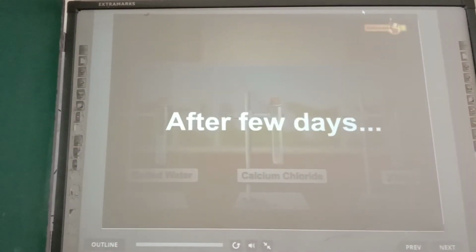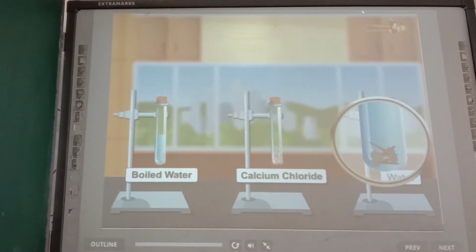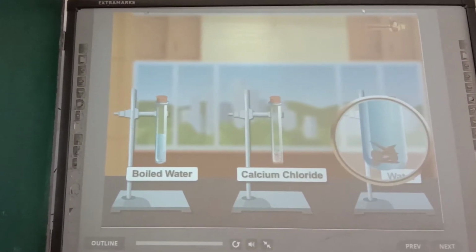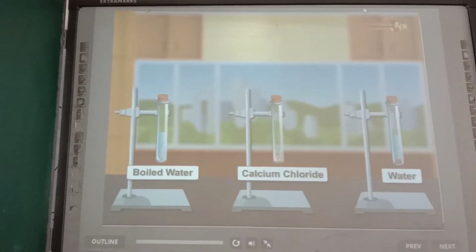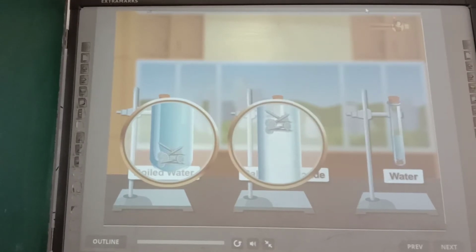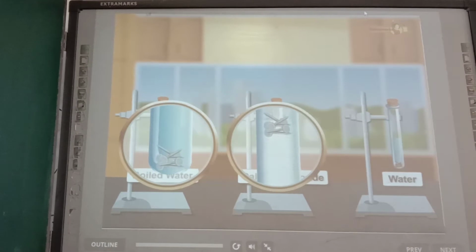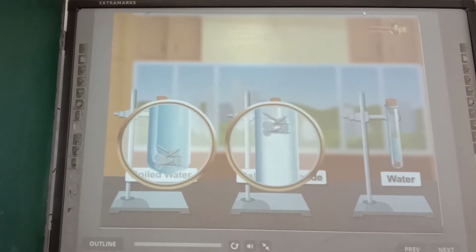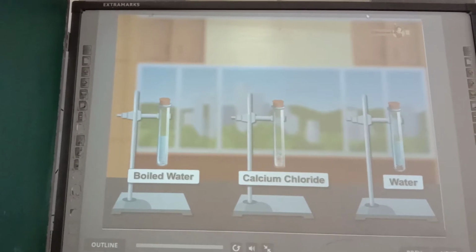After a few days, you will observe that the iron nails in the test tube filled with normal water are rusted because it has water and air both. The nails in the test tubes filled with boiled water and calcium chloride remain unaffected. It clearly demonstrates that air and water both are essential for rusting of iron.